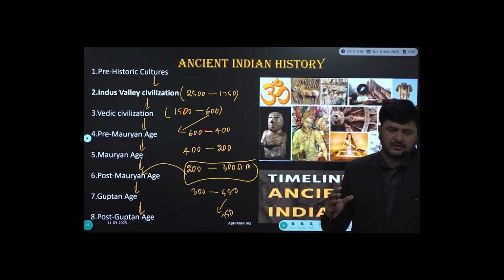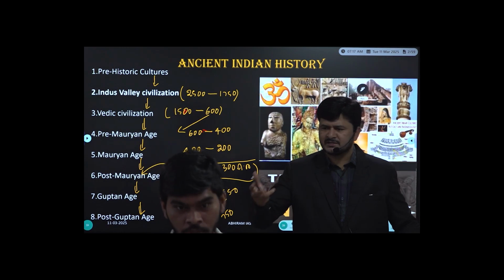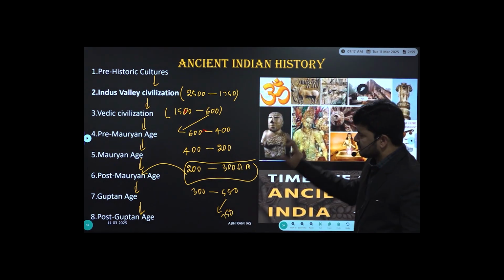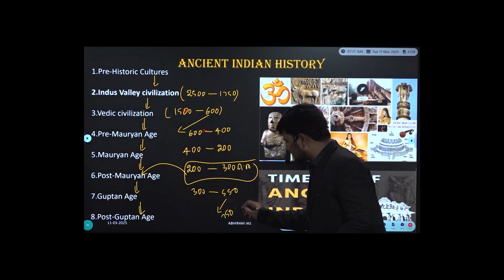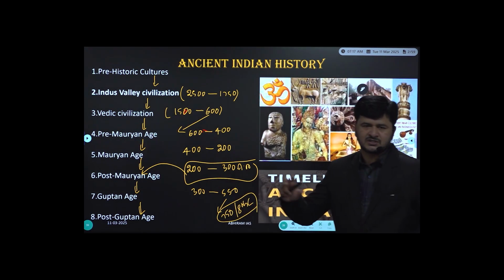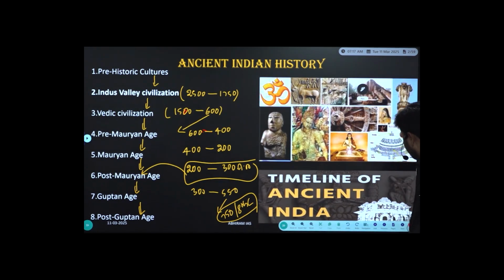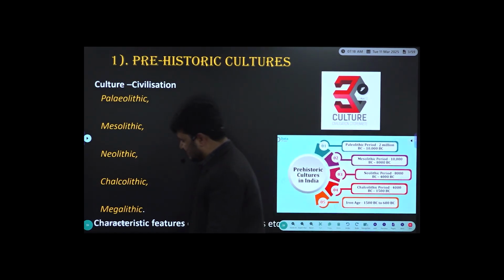We should observe the chronological events, because we found 3 questions in chronology when going through previous question papers. In fact, that will be discussed in course of time. So right from prehistoric cultures to the post-Gupta age, right from the earliest to the mid 8th century AD, we accommodated these chapters under another tag called ancient Indian history. Start with the first chapter, that is prehistoric culture.